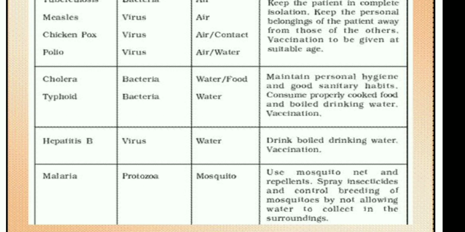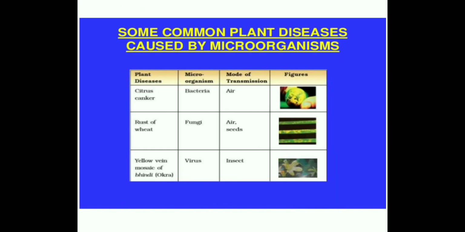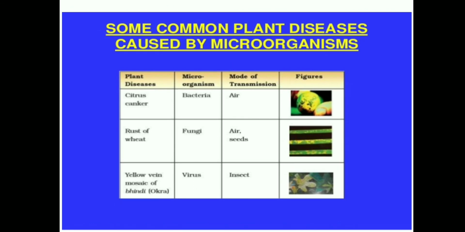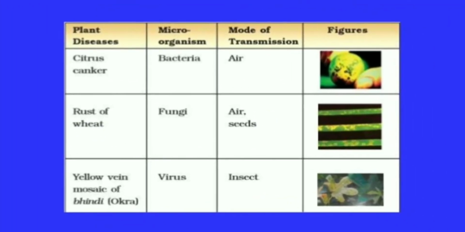So microorganisms not only cause diseases in human beings, but they also cause diseases in plants. Here we have a chart showing microorganisms affecting plants. The first one is citrus canker. It is a disease in the lemon plant. The causative organism is bacteria. It is transmitted through air. Then rust of wheat. It is caused by fungi. It is transmitted through air and seeds.